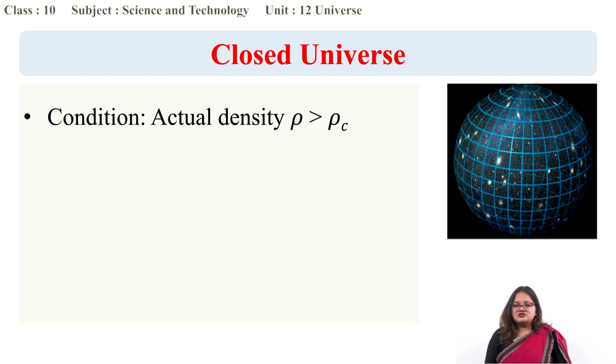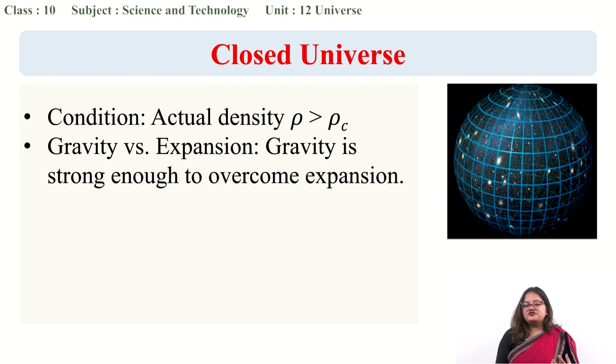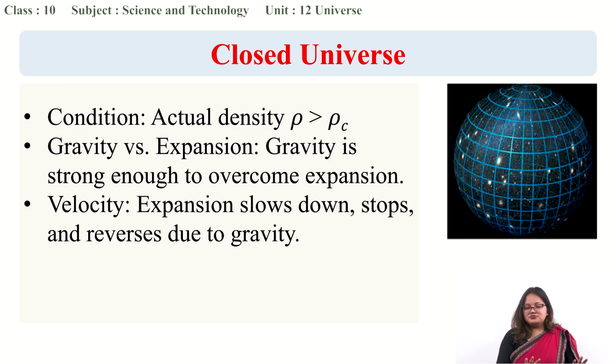So what is the condition here? If the average density is greater than the critical density, let me remind you, critical density is the required density to stop the expansion of the universe. If the average density of the universe becomes much higher than the critical density, obviously the expansion is going to stop. Gravity will become strong enough to overcome the expansion, which might even bring the value of velocity towards zero, meaning the expansion will now slow down.